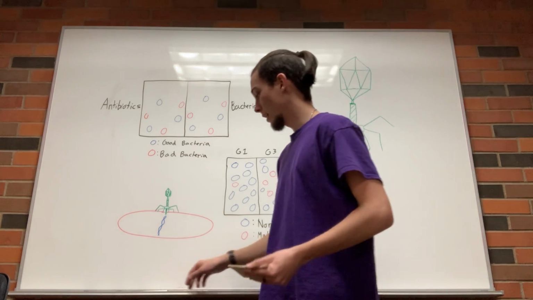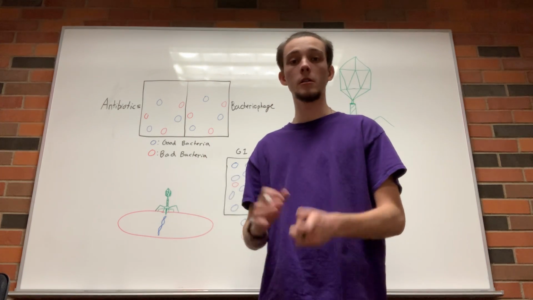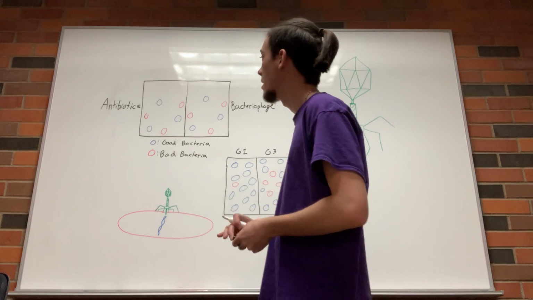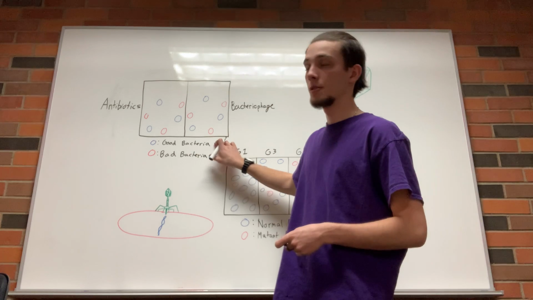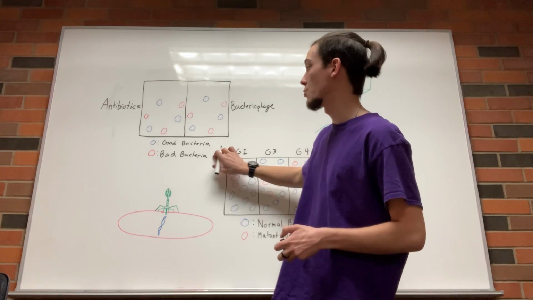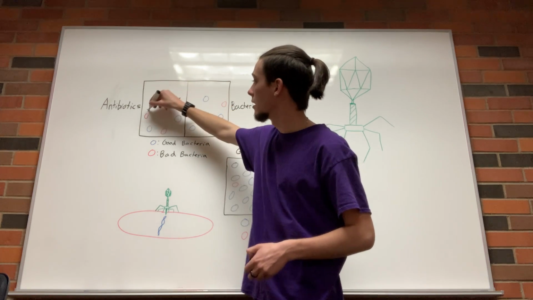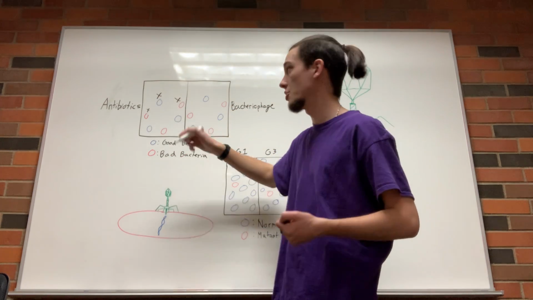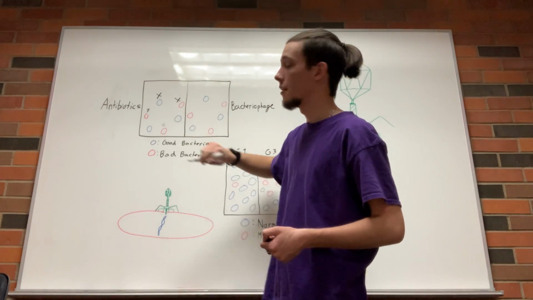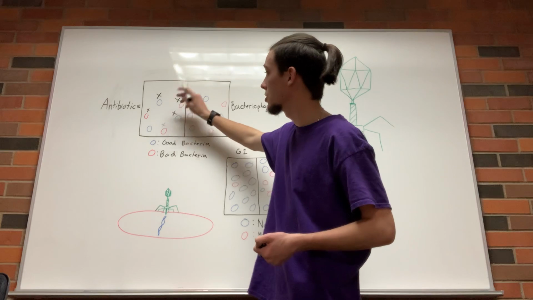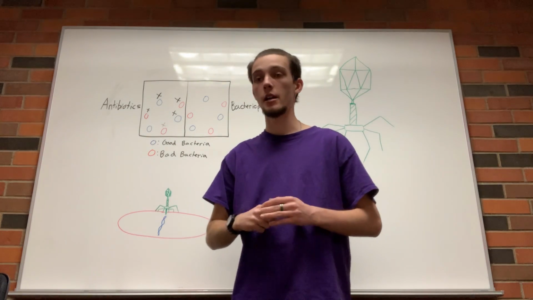When we use antibiotics, we use them to treat the infection, regardless of what bacteria it is. If, let's say, we have our good bacteria represented as blue circles and our bad bacteria represented as red circles, antibiotics will kill anything that they can get to. So it can end up killing a lot of the bad bacteria, but it can also harm some of the good bacteria, like our natural flora in our body.